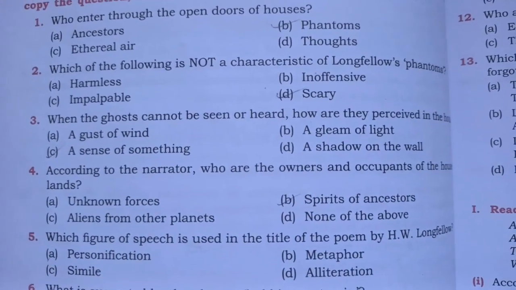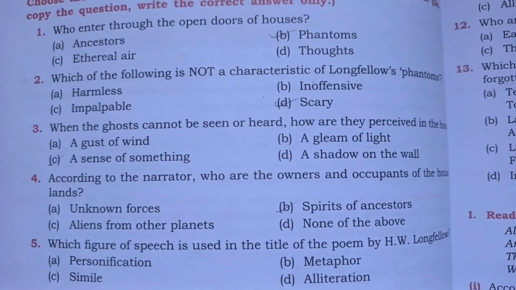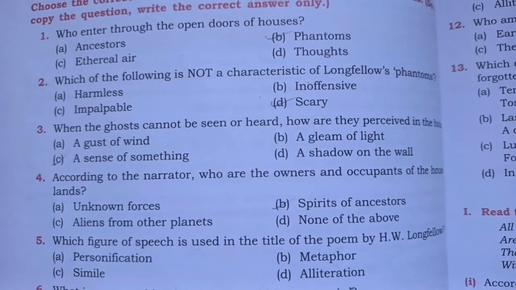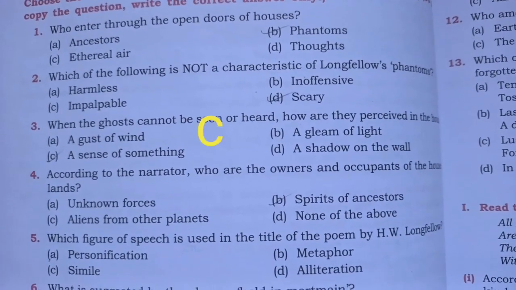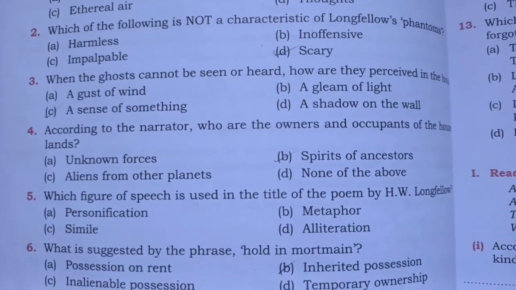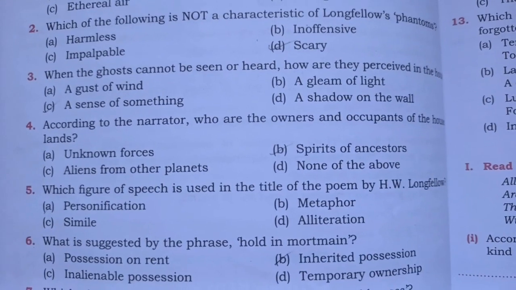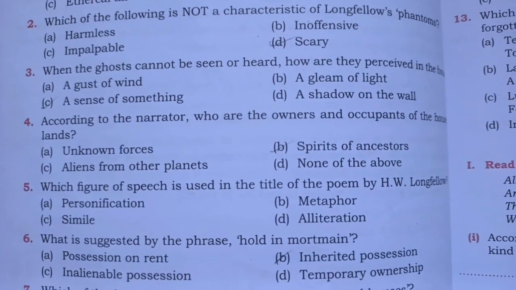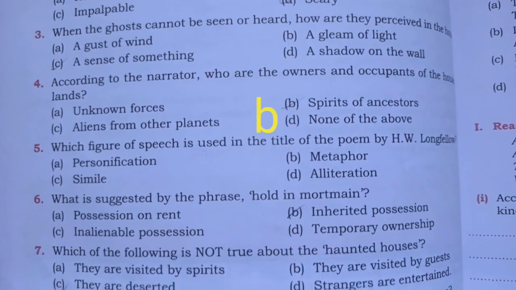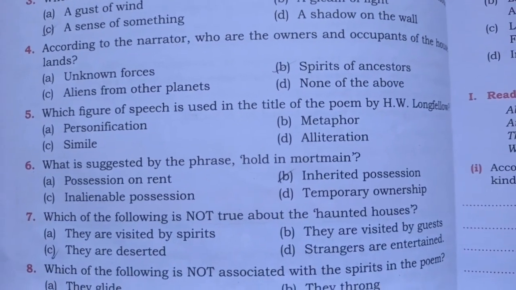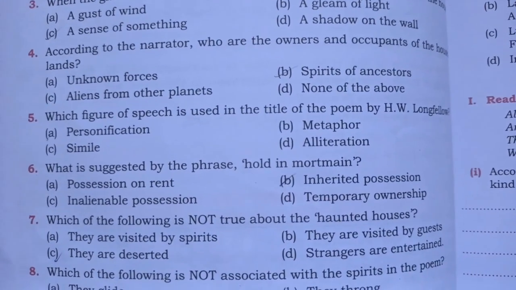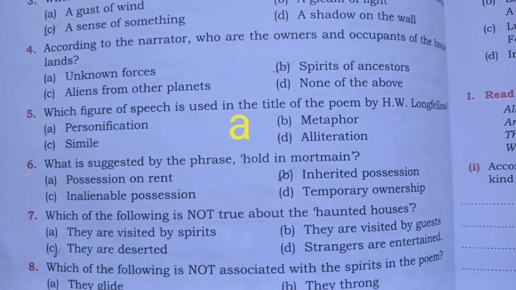Number 3, when the ghosts cannot be seen or heard, how are they perceived in the home? So here option C is correct, a sense of something. Number 4, according to the narrator, who are the owners and occupants of the house and the clients? So here option B is correct. Number 5, which figure of speech is used in the title of the poem? So here option A, personification.